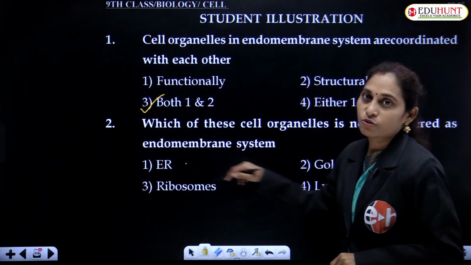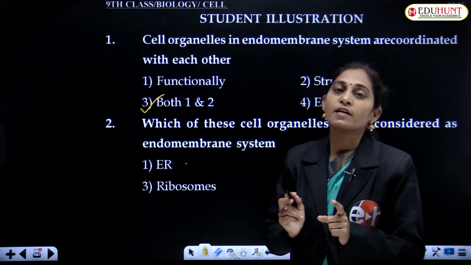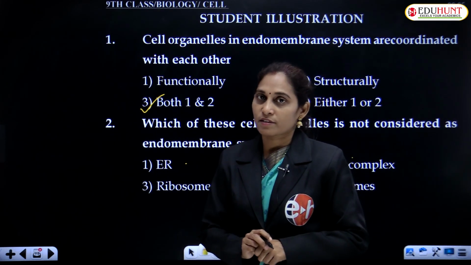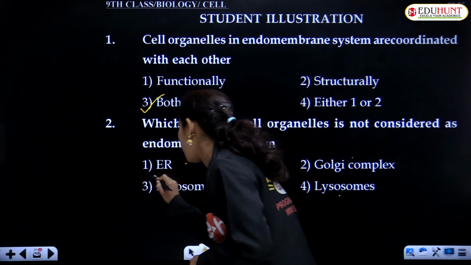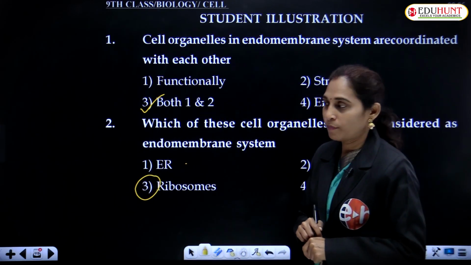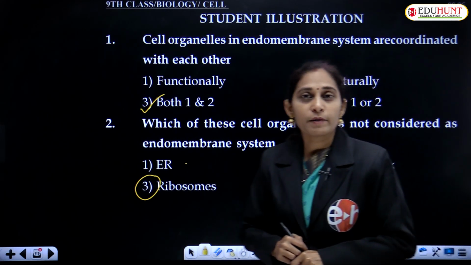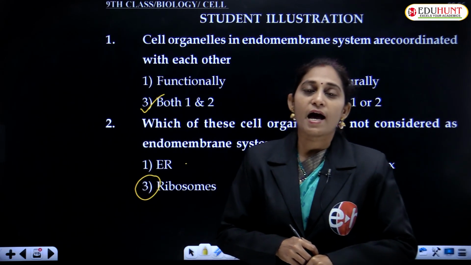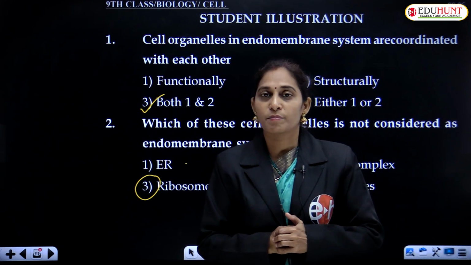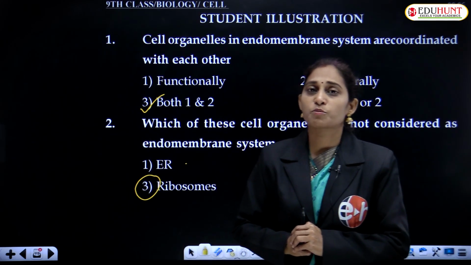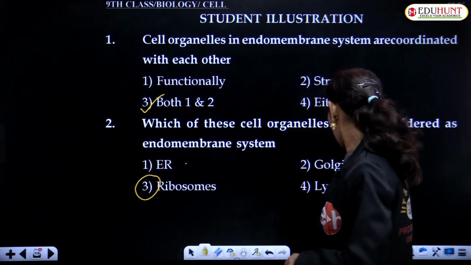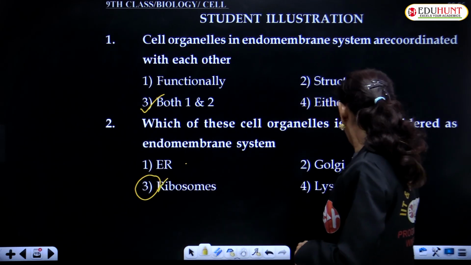Even the nuclear membrane is part of it. But ribosomes are not considered part of the endomembrane system, because they are not membrane bound organelles; there is no specific membrane that surrounds the ribosomes. So option 3 is the correct answer.